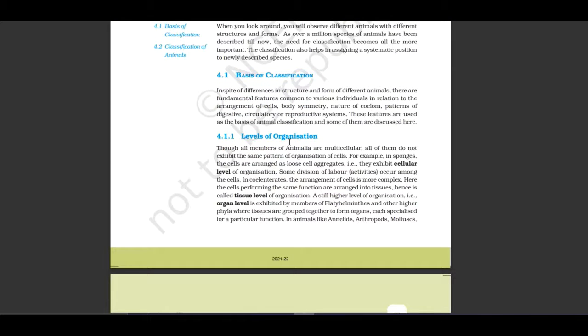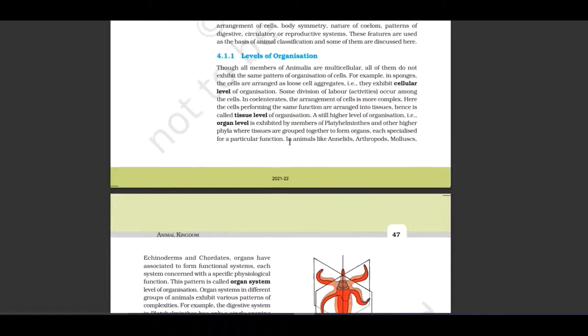In spite of difference in structure and forms of different animals, there are fundamental features common to various individuals in relation to the arrangement of cells, body symmetry, nature of coelom, pattern of digestive, circulatory or reproductive system. These features are used as the basis of animal classification and some of them are discussed here. Let us see the levels of organization.